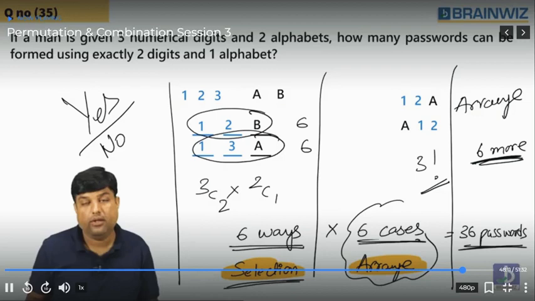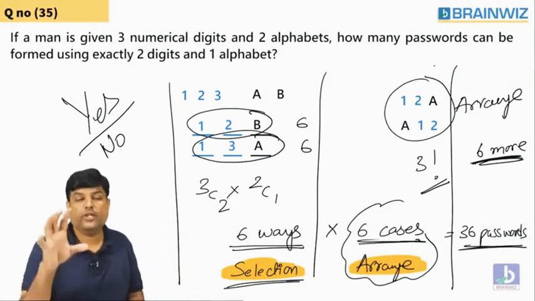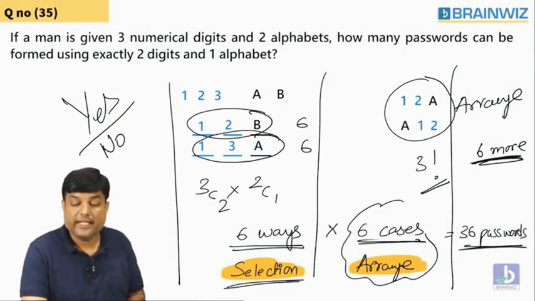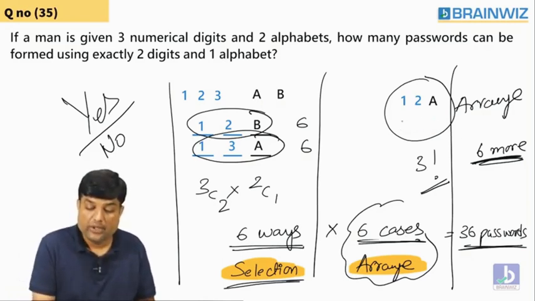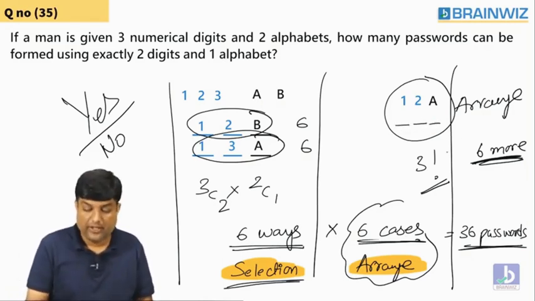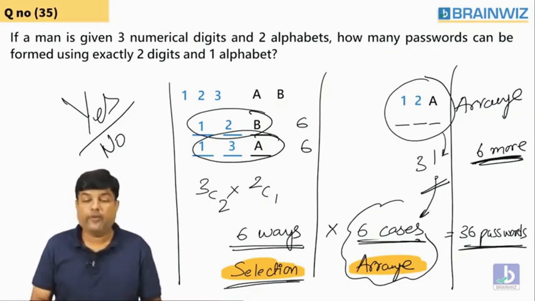Why did I make these animations for you? I made these animations only to make you understand that here we can interchange and make new passwords like this. Will you do all these animations over here? No, sir. 3 people, 3 places, 3 factorial. That 3 factorial means what? 6 ways. That's it. I hope everybody is understanding now.